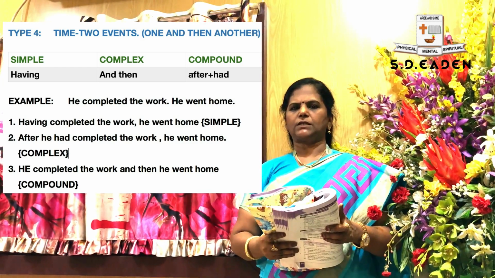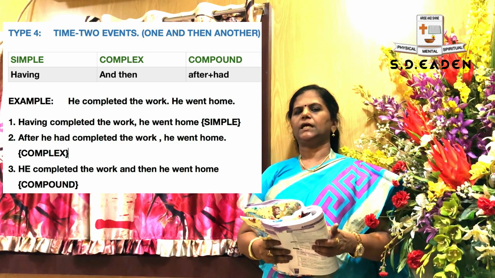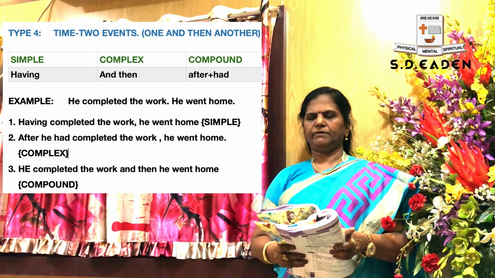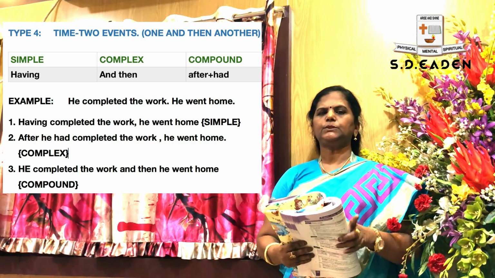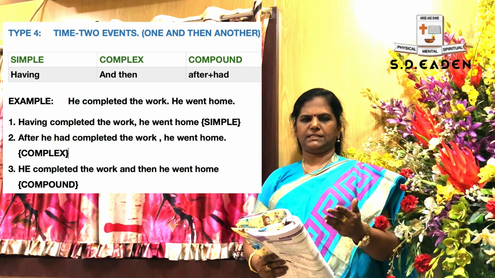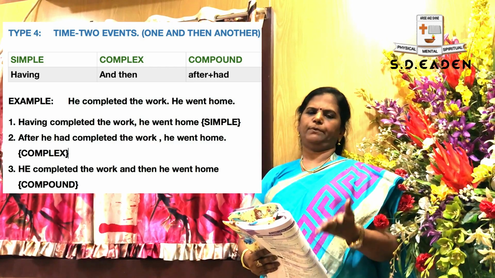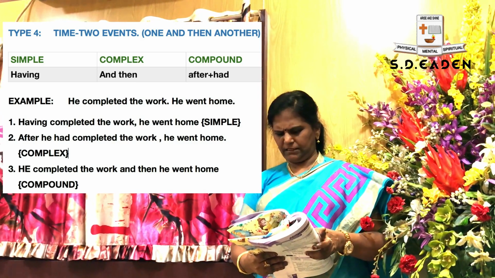And one correction you have to do: instead of starting with past tense, you have to start with past perfect tense. Okay? When you apply it in the sentence, I will explain once again. Because here 2 events are happening. In order to emphasize the first event, you are changing that into past perfect tense. So then compound sentence, and that's all.